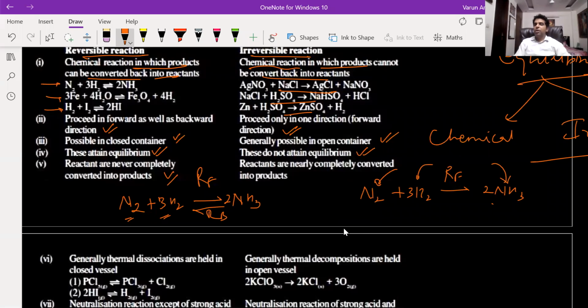Now what will happen? Ammonia will also start decomposing to give me nitrogen and hydrogen. As the concentration of ammonia is increasing, the rate of backward reaction will increase. The rate of backward reaction will depend upon the concentration of its reactant. So for the backward reaction, what is my reactant? My reactant is ammonia.